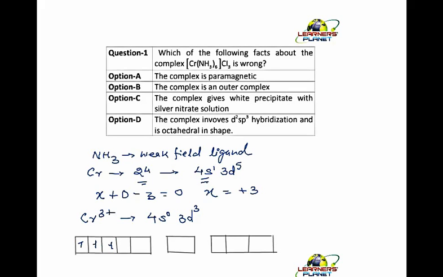You must be knowing that your d orbital under the influence of ligand field splits up into 2 sets, right?